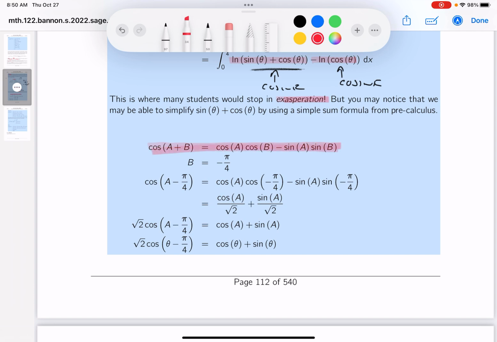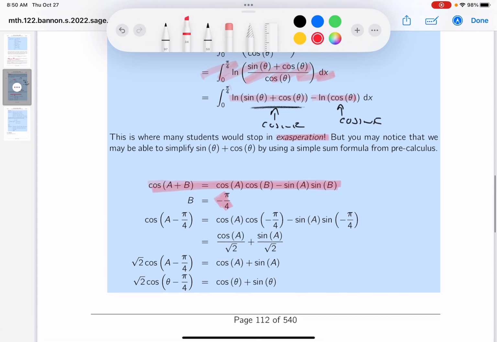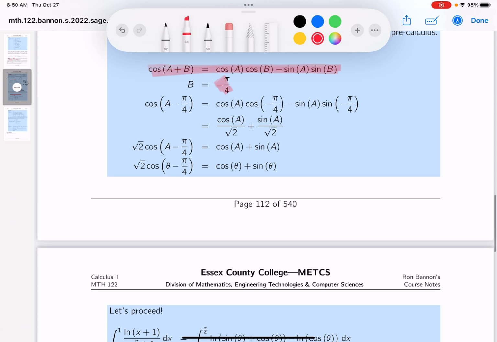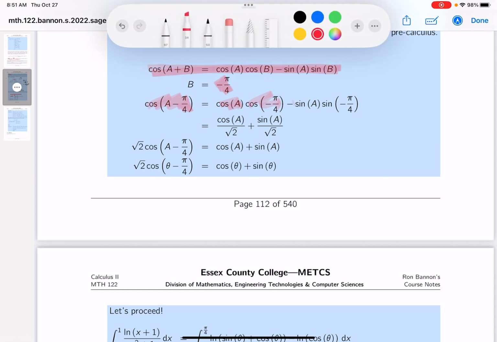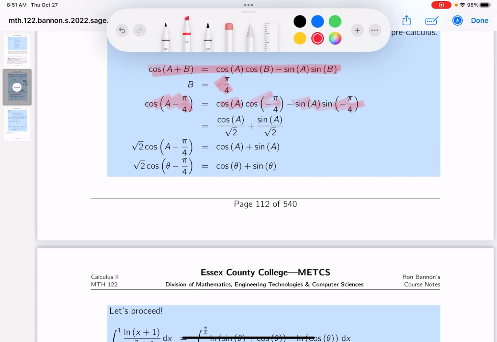And then I'm going to select the b to be minus pi over 4. You may wonder why that is. I've got a limit over here. And let's see what happens. What do you get over there? Well, the cosine, that's pretty simple. You get this, you get this, you get this, you get this. Just plugging it in.